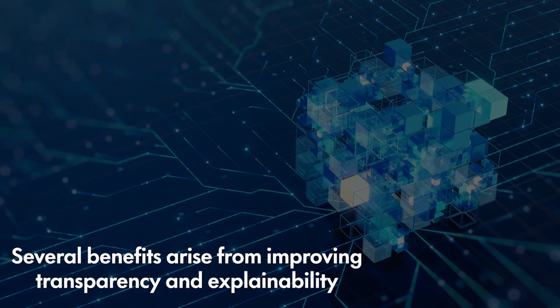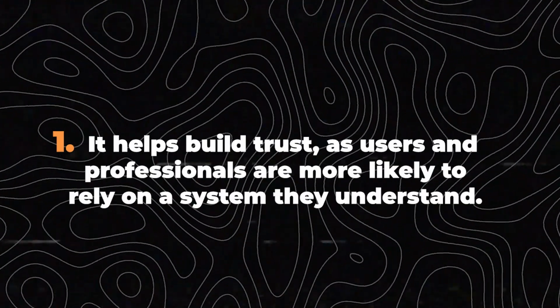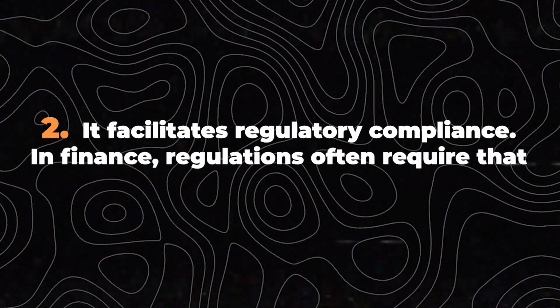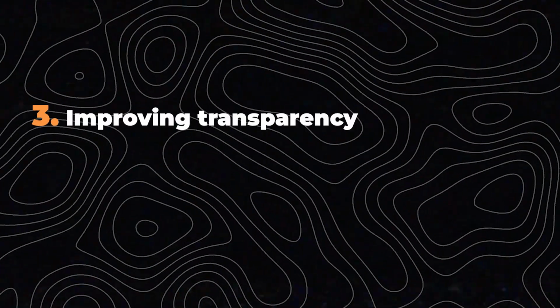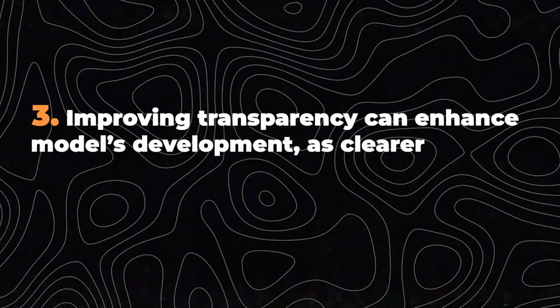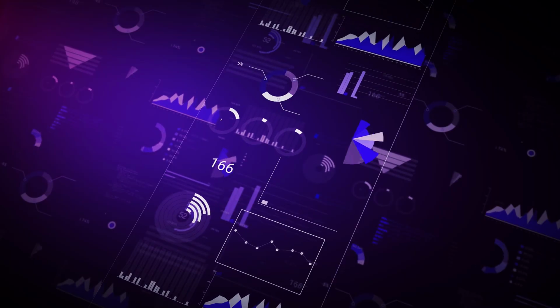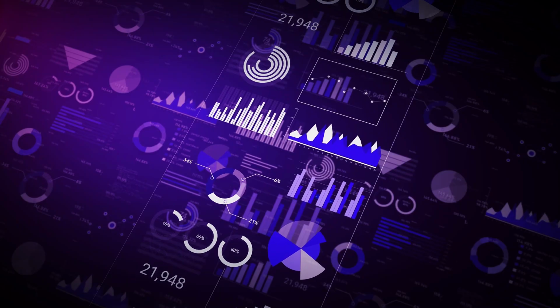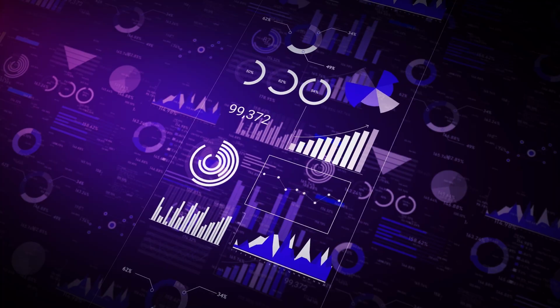Several benefits arise from improving transparency and explainability. First, it helps build trust, as users and professionals are more likely to rely on a system they understand. Second, it facilitates regulatory compliance. In finance, for example, regulations often require that decisions made by AI be explainable. Finally, improving transparency can enhance the model's development, as clearer models allow developers to better identify and correct errors or biases. To address these issues, techniques such as simpler models, model-agnostic methods like LIME and SHAP, and feature visualization tools are increasingly being used to make ML models more interpretable.